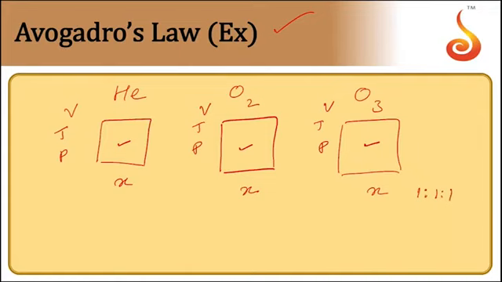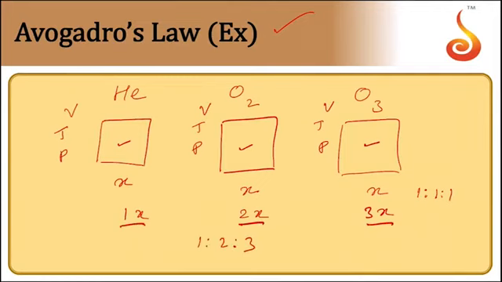But the atoms ratio in the three systems will not be 1:1:1, because a helium molecule contains only one atom, whereas an oxygen molecule contains two atoms, so it is going to have 2X atoms here, and an ozone molecule contains 3 atoms, so the total number of atoms is 3X. You get 1X atoms in the case of helium. So the ratio of the atoms will be 1:2:3.